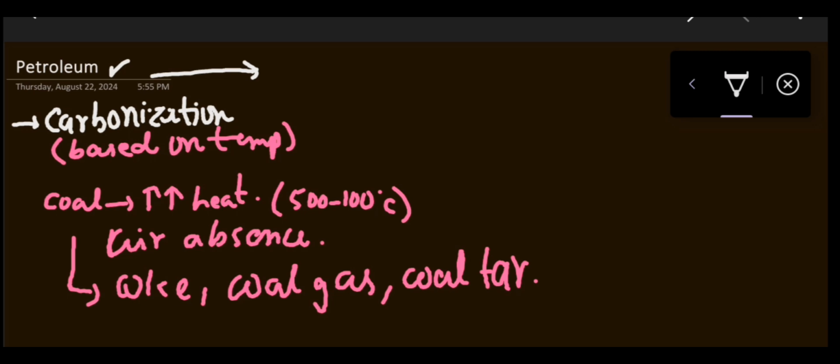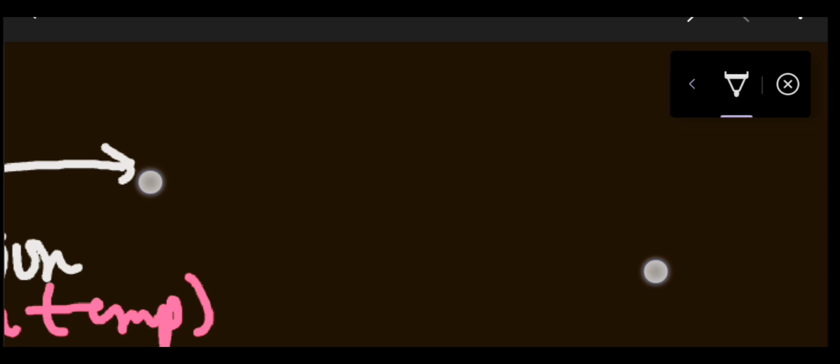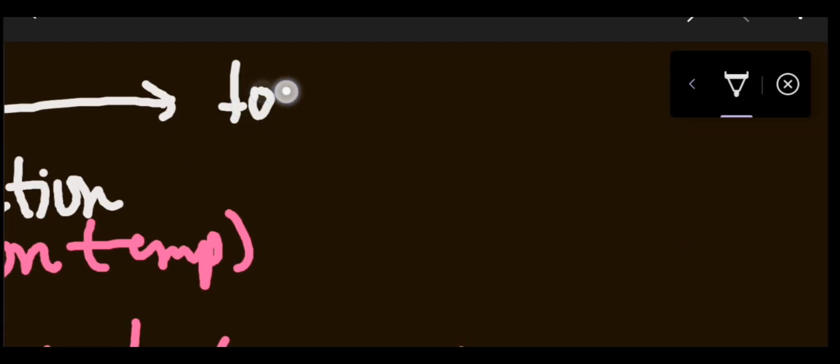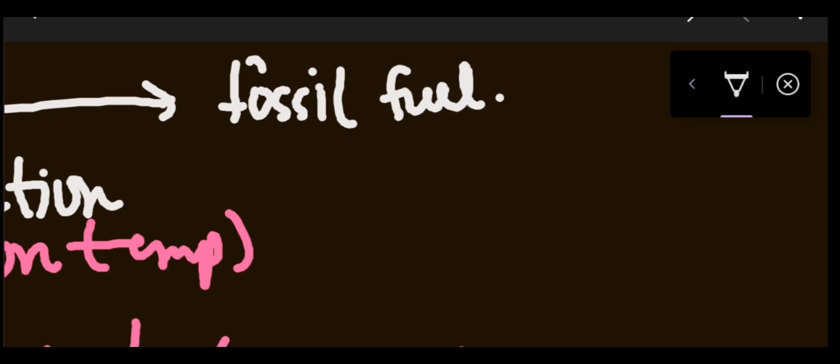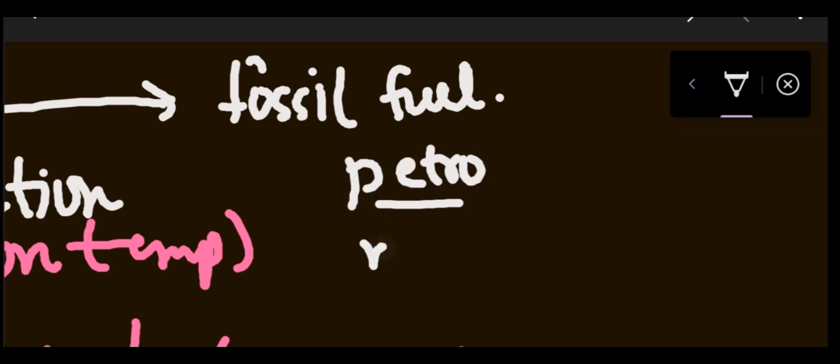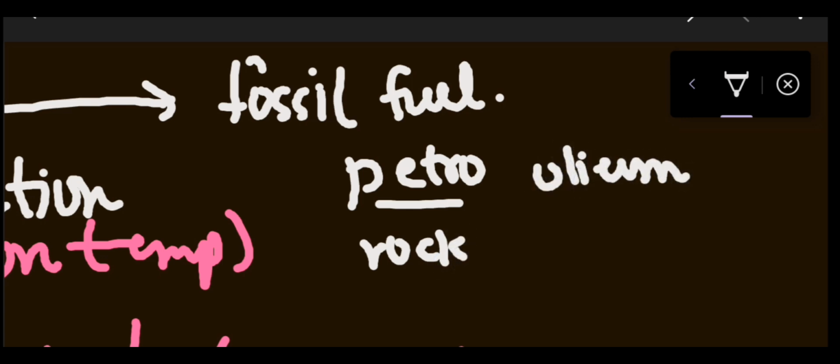So we know that petroleum is basically a fossil fuel. Petroleum is also a fossil fuel. Petroleum is basically the combination of two words: petro means rock, and oleum means oil.